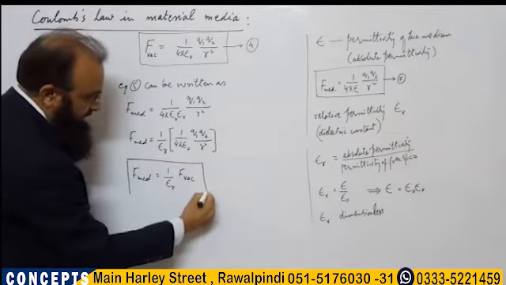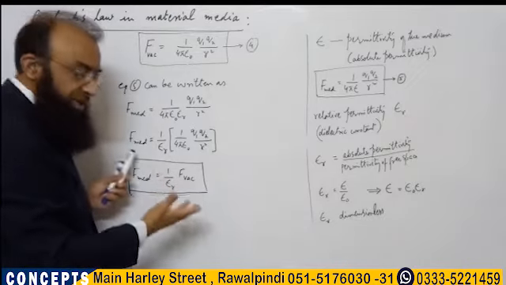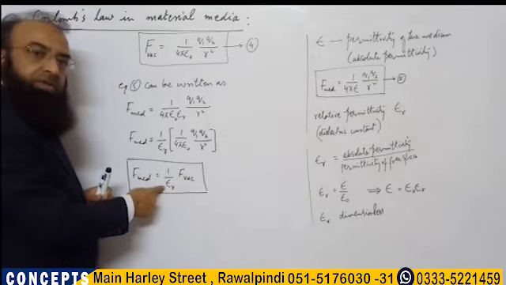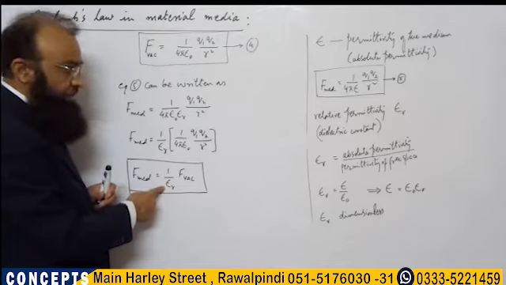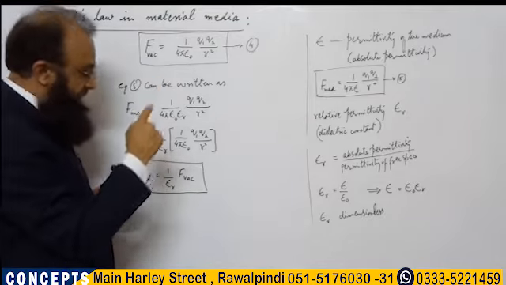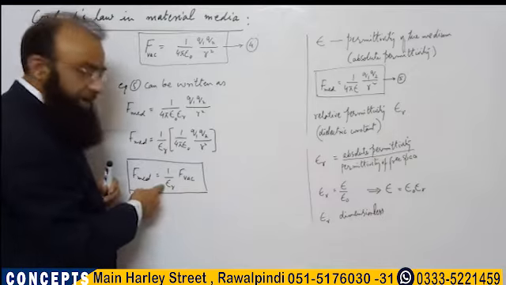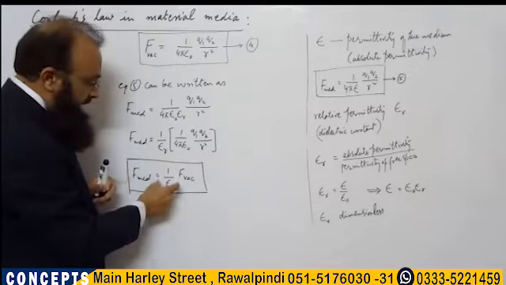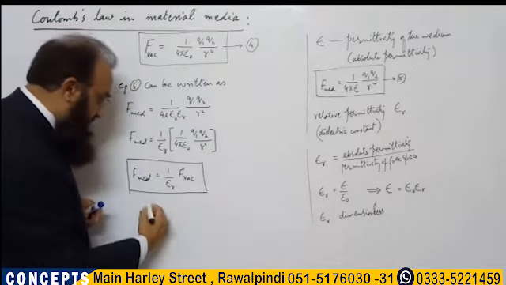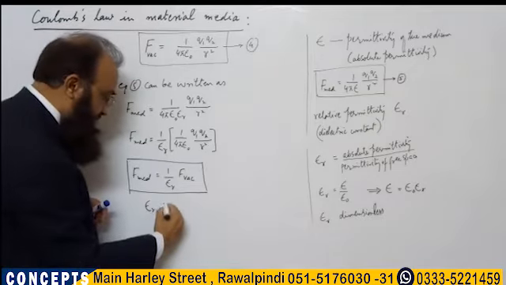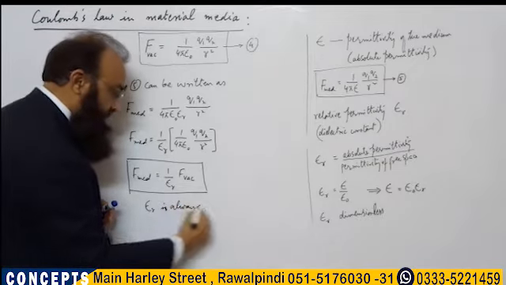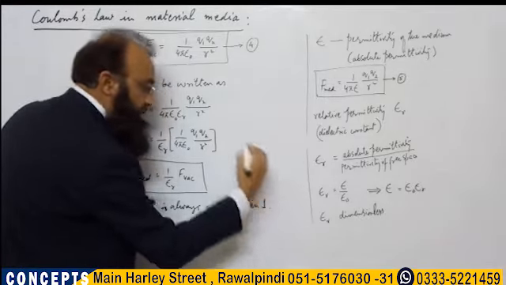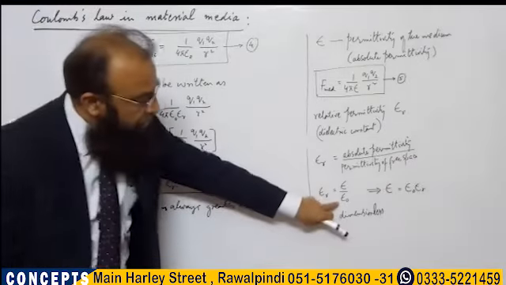Now students, this is a very, very important equation or formula, whatever you say. And we usually know the value of epsilon r. There is a table given in your book as well for the dielectric constants of different media. And from that table you can see that epsilon r is always greater than 1, as it is a ratio.